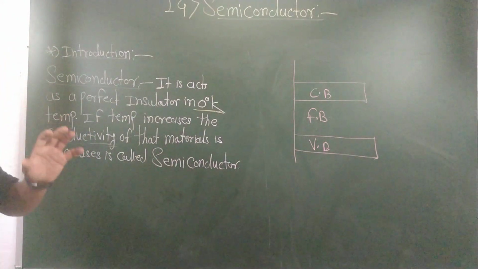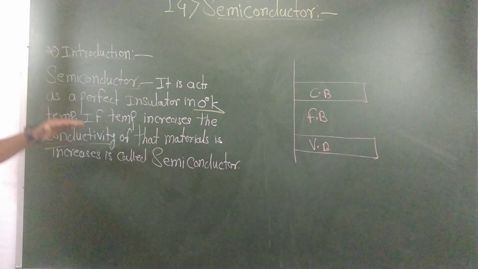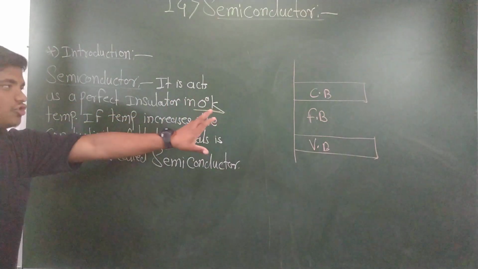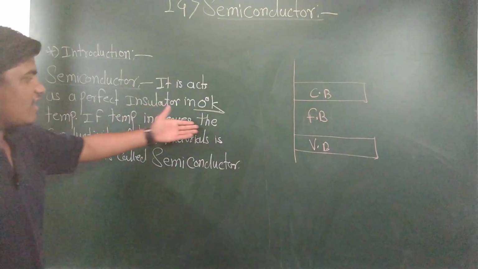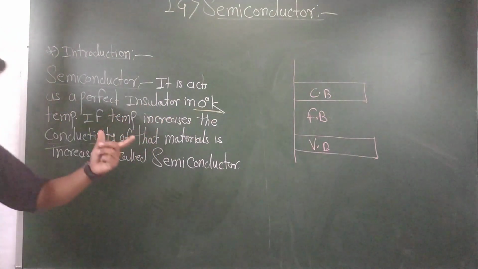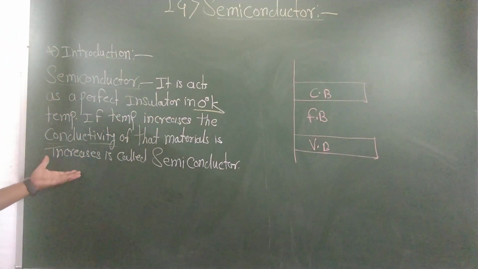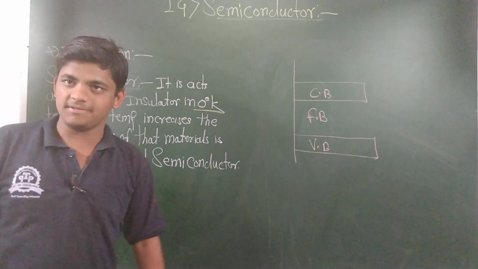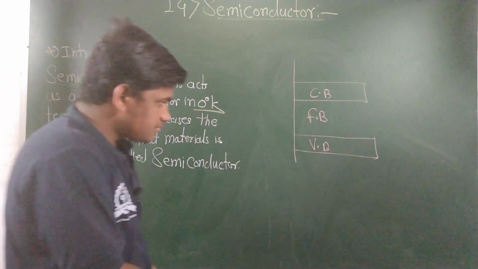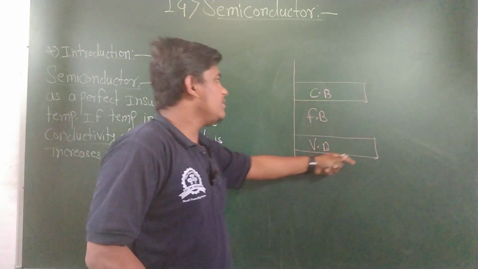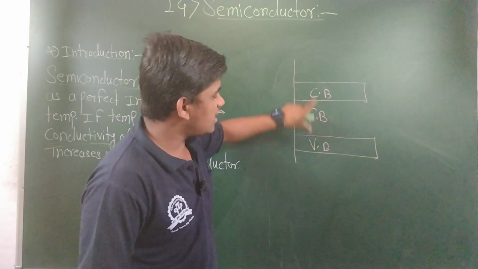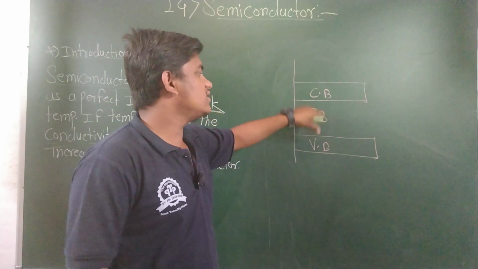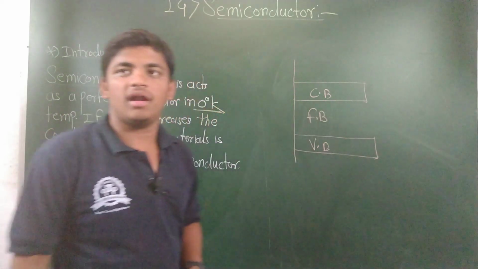It is a material which acts as a perfect insulator at 0 degree Kelvin temperature. If the temperature increases, the conductivity of that material also increases, and this material is called a semiconductor. Inside the semiconductor, this is the conduction band, this is the valence band, and in between is the forbidden band.